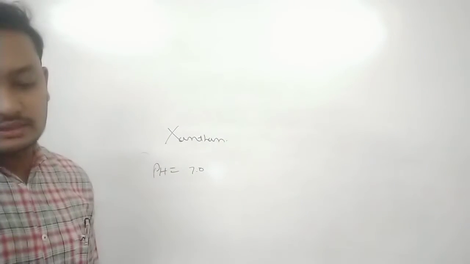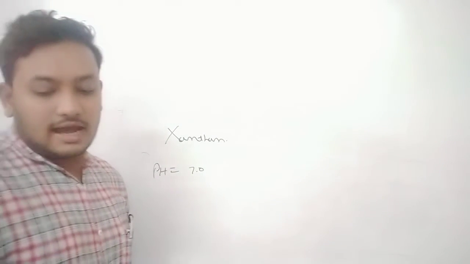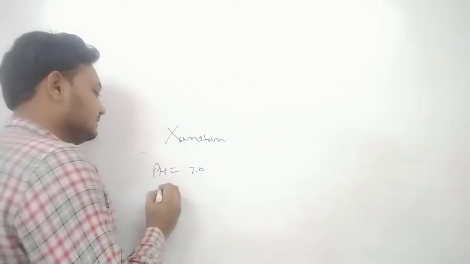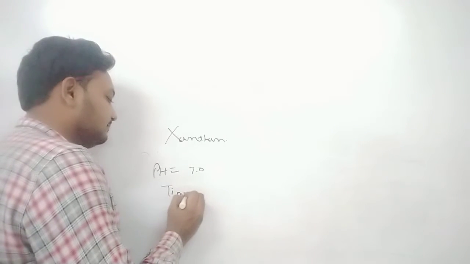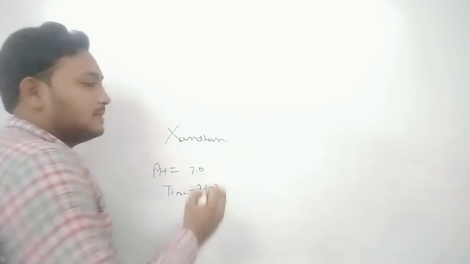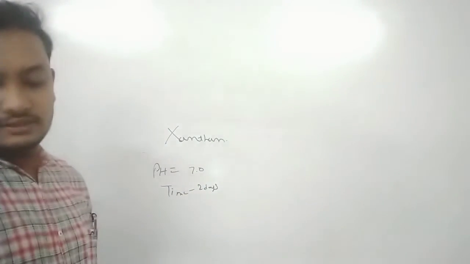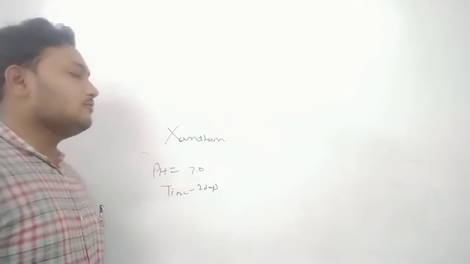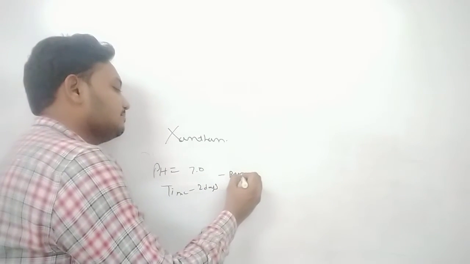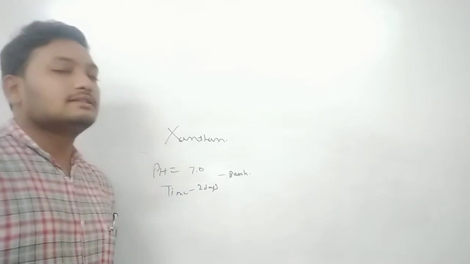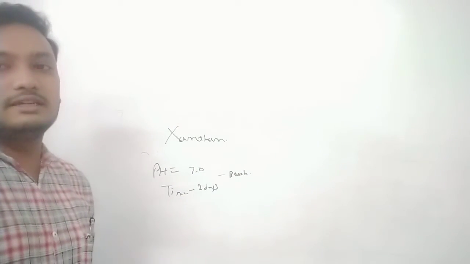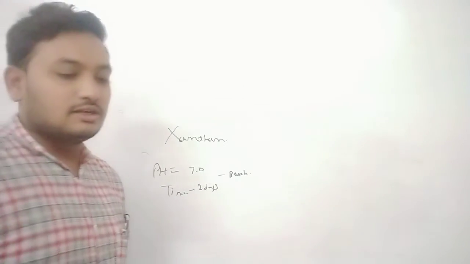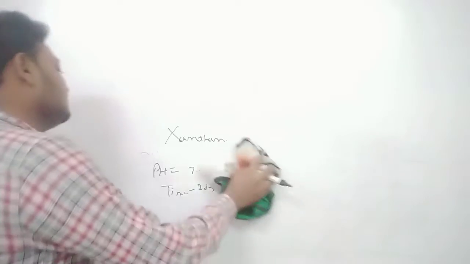Another point is the time period of production of xanthan, which is 2 days. How long does it take? 2 days is the time period for production of xanthan in the media. It is also prepared for batch fermentation. What do they do for batch fermentation? Xanthomonas campestris produces xanthan by the batch fermentation process. Okay, this is the fermentation process.